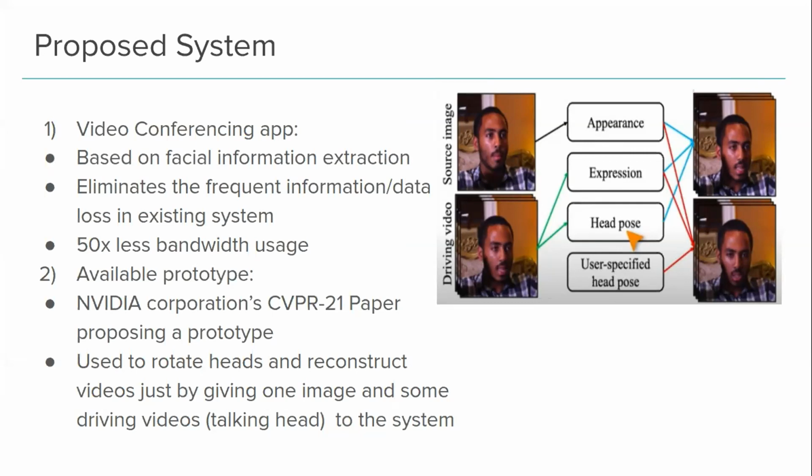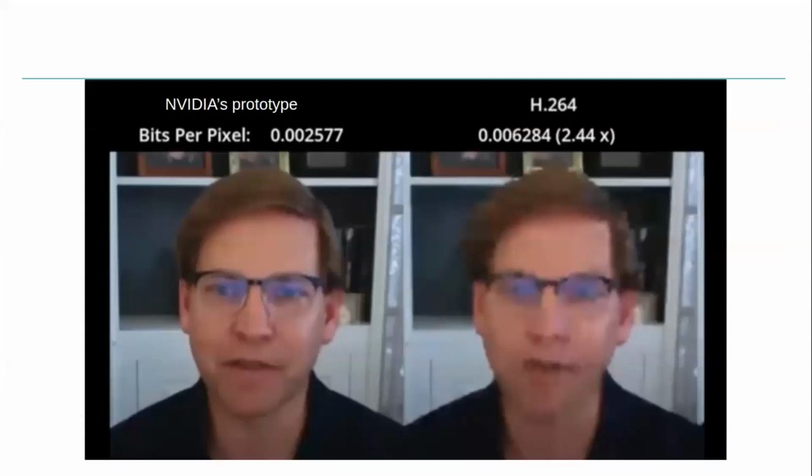Here the left image shows the video generated by NVIDIA's prototype, whose bitrate was 2.44 times less than the right image, which was generated by H.264 compression using the MP4 format. Also, NVIDIA's prototype gives better results. If we give equal bitrate to both videos, then H.264 always gives a worse result than NVIDIA's prototype.